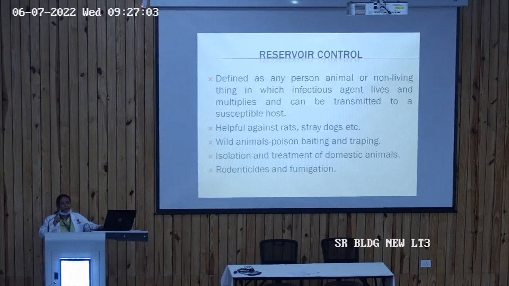Then is reservoir. Who is the reservoir? Reservoir is any person or animal or any living being in which the infectious agent lives and multiplies. So the reservoir control helps against the rats, dogs, etc. For wild animals, we use poison baiting, whereas isolation of domestic animals and rodenticides and fumigation can be done.